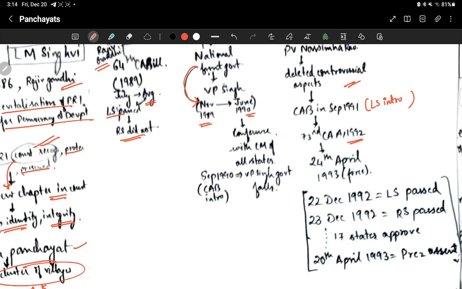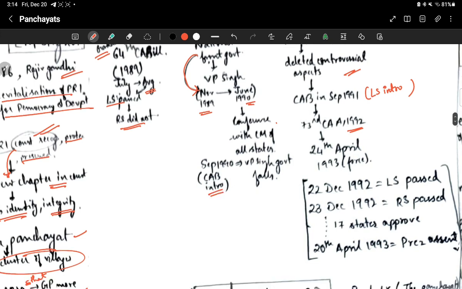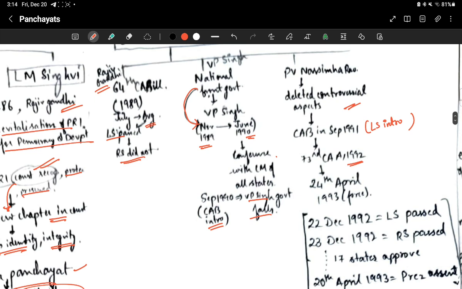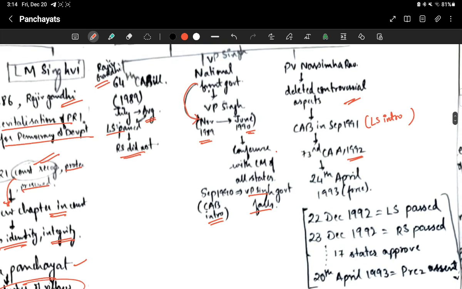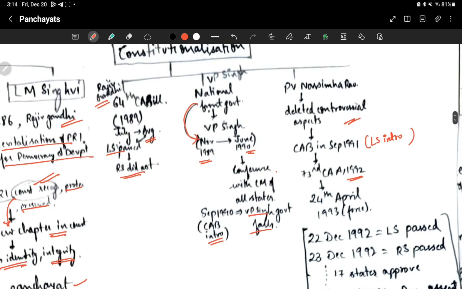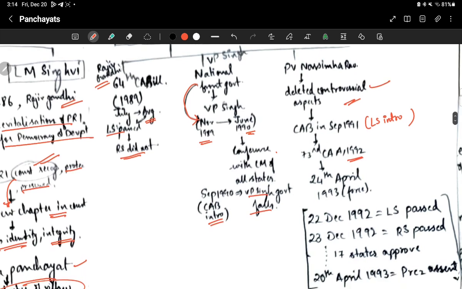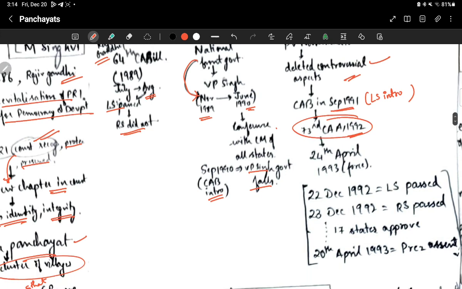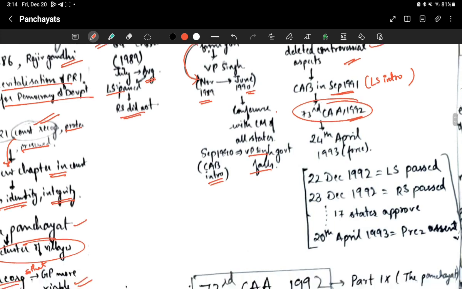After this, in September 1990, the Constitutional Amendment Bill was introduced. But the VP Singh government falls, so this bill also collapses. Then came the PV Narasimha Rao government. Narasimha Rao deleted the controversial aspects of this bill and introduced it in the Lok Sabha in September 1991. Fortunately, both Lok Sabha and Rajya Sabha passed it and it became the 73rd Constitutional Amendment Act in 1992.